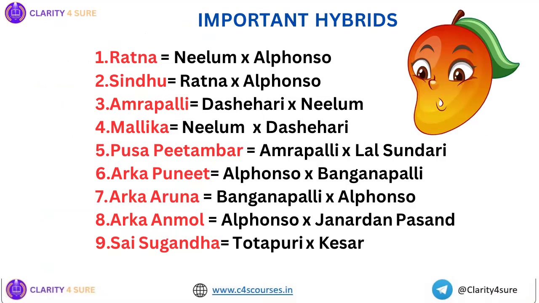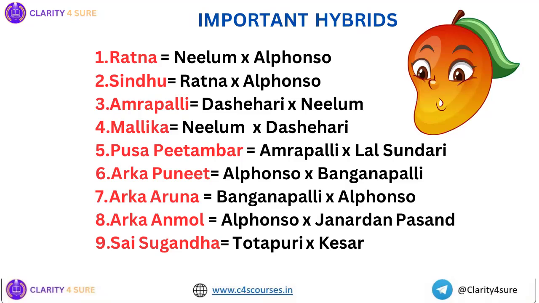Next, some of the important hybrids. Sometimes in the exam they ask about the parentage of the varieties, or sometimes they may also provide the parentage and ask you to write down the hybrid. So in that case, this becomes important. First, Ratna is a cross of Neelam and Alfonso. Neelam, we have seen, is an off-season variety. Sindhu, a seedless variety, is a progeny of Ratna and Alfonso, right?